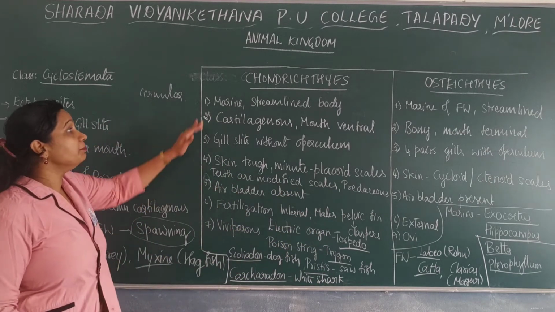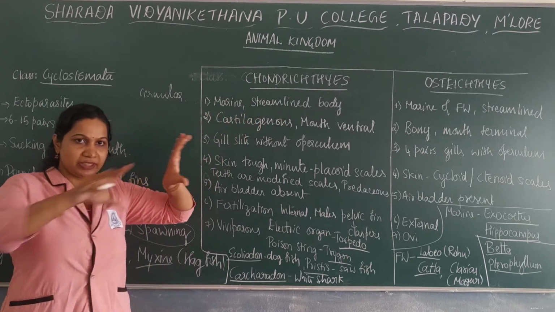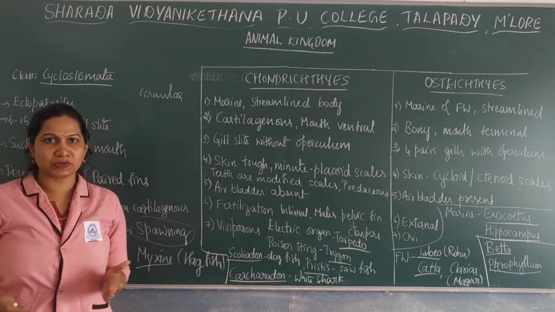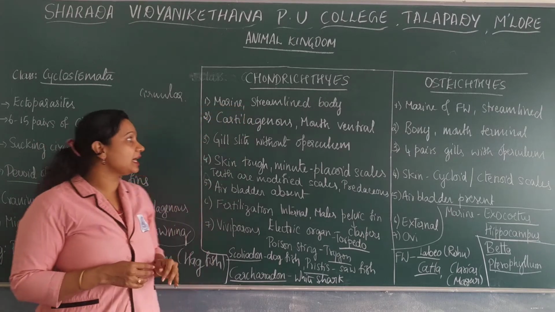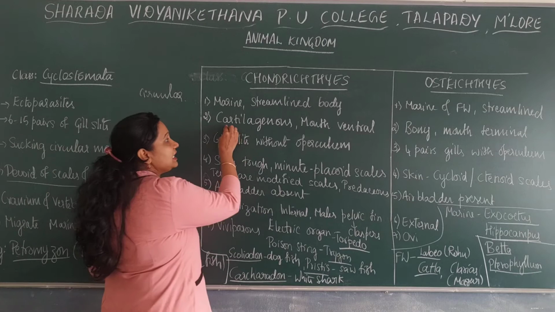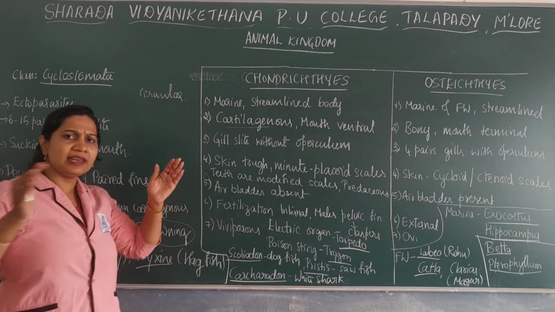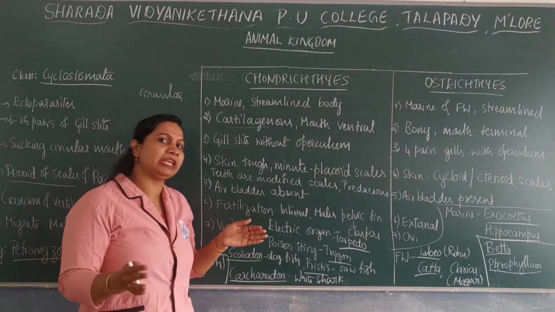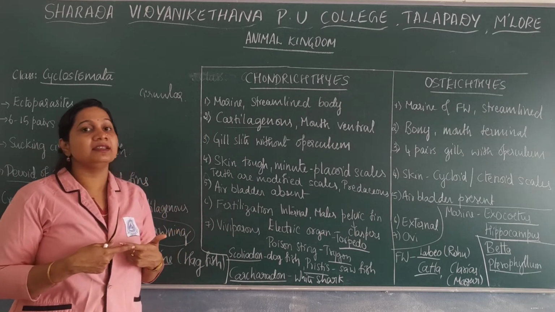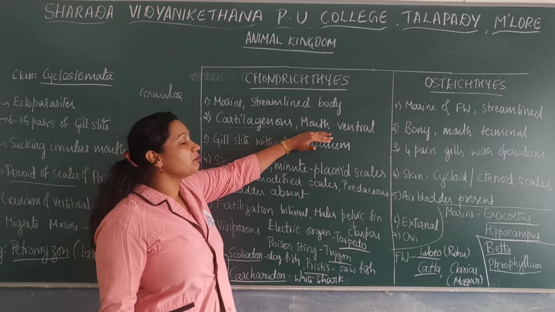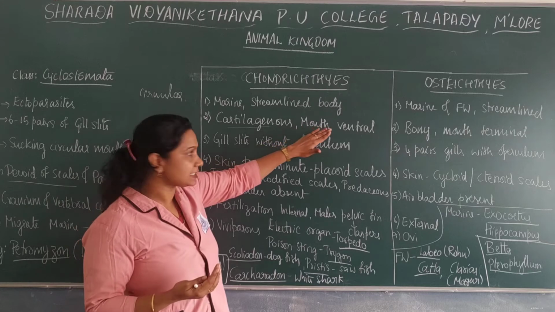So here the members of Chondrichthyes are marine and they have a streamlined body. Their body is streamlined. It is meant for the process of swimming. They are marine organisms with a streamlined body and they are cartilaginous. Their endoskeleton is cartilaginous. These are mainly larger fishes. Chondrichthyes members are very large. Their endoskeleton is cartilaginous and their mouth is on the ventral side. Mouth is on the lower side, which is the ventral side.